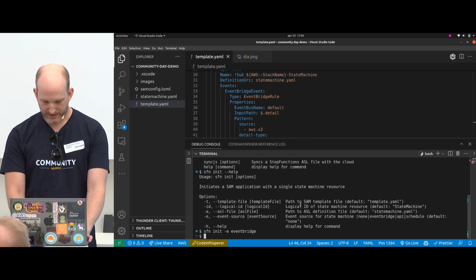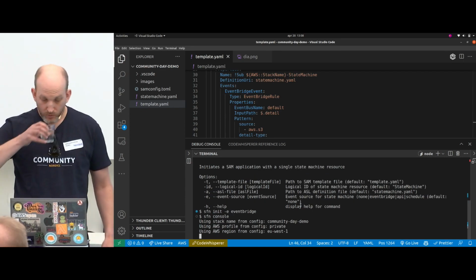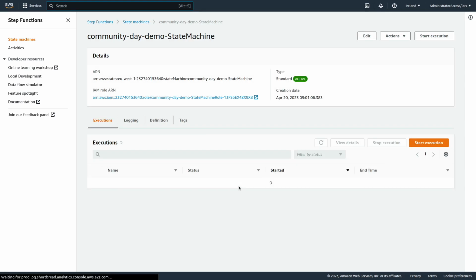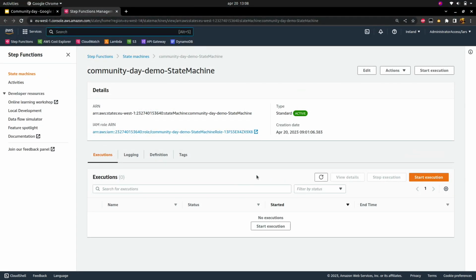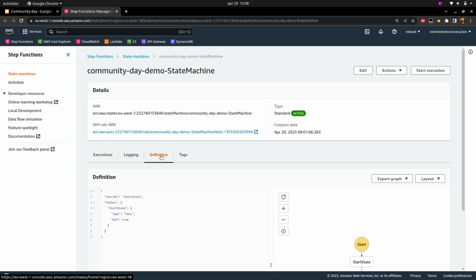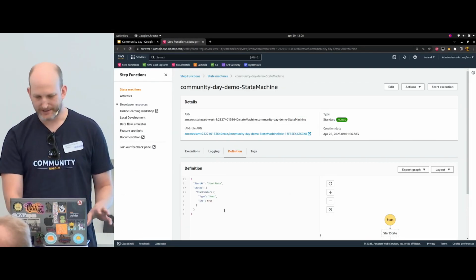So let's use the SFN console command. And that will take us to a black screen. What? No, okay. Oh, it's full screen. I can do that. We've got no executions, and of course the definition looks like that. And that's no good, because it's not going to do what we want it to do. So we want to edit this.